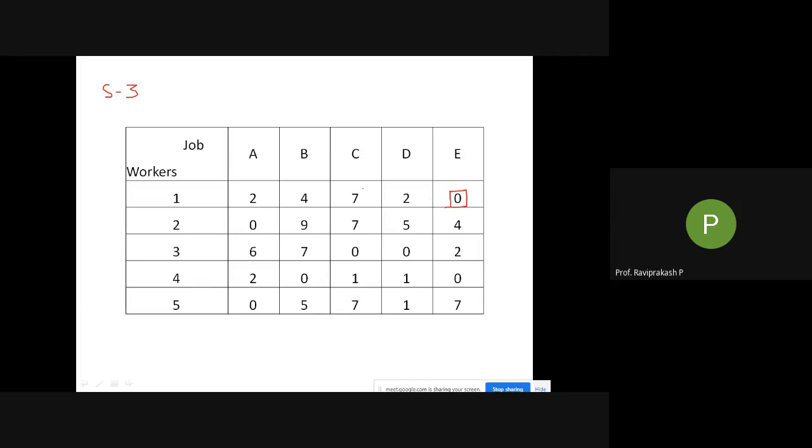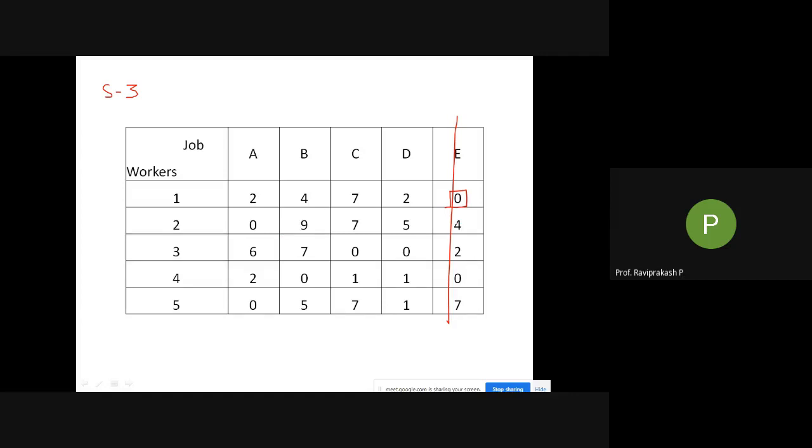While you are going in a row fashion, we need to cross off that column. We need to cross this particular column. So if you are going row wise, cross the column of that particular 0. If you are going column wise, cross off the row of that particular 0 or that assignment. So this is an assignment now. We are giving a 0 here, so we are crossing off that particular column. So come to the next one.